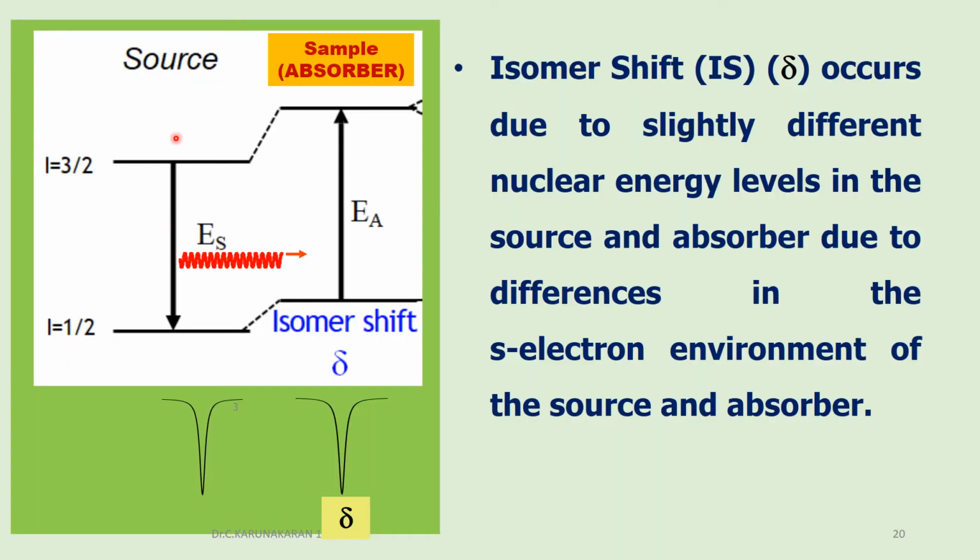This is the nuclear energy level diagram for the source iron-57. This is the nuclear energy level diagram for the sample. Why are the energy levels different? Because of the difference in the chemical environment. This is metallic iron-57.